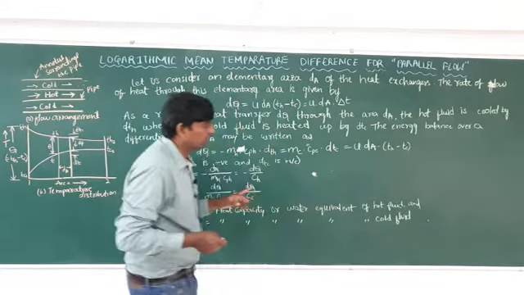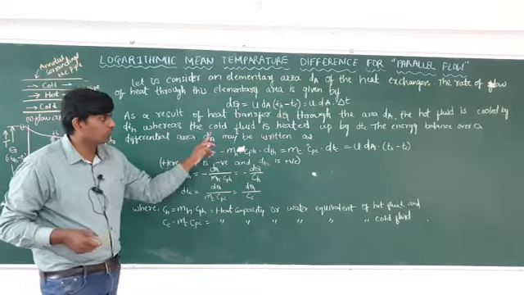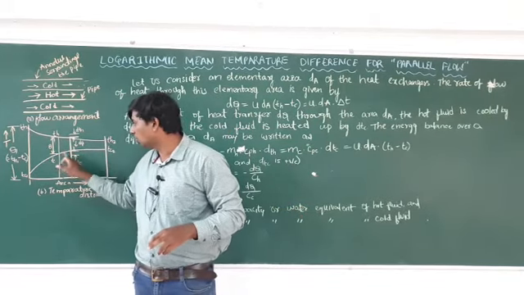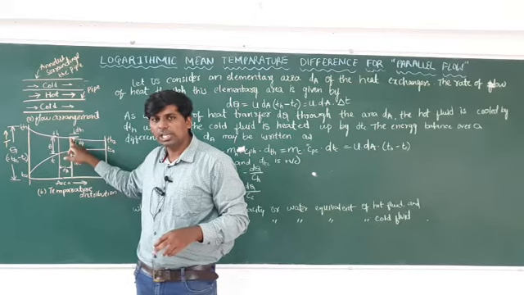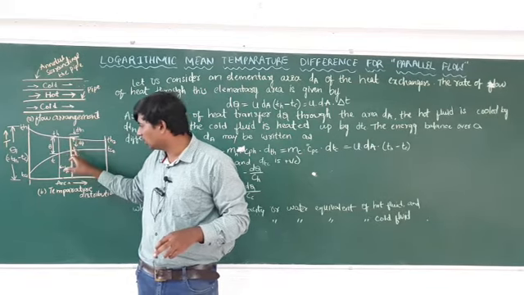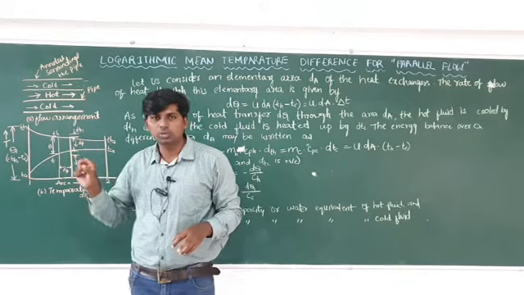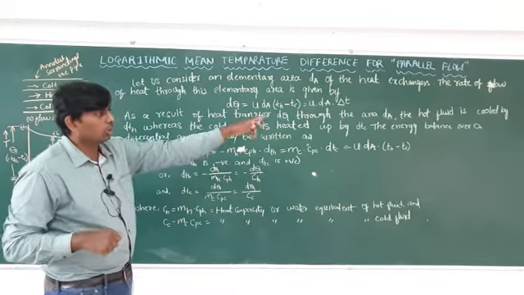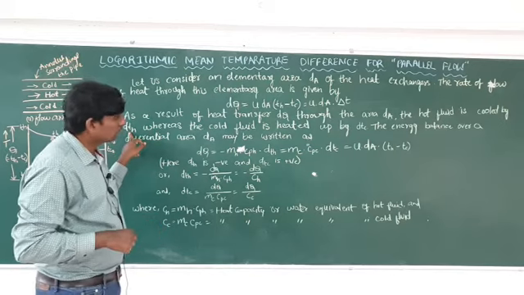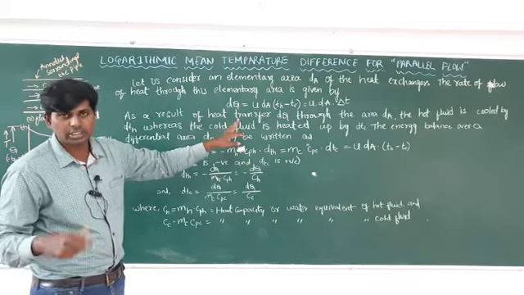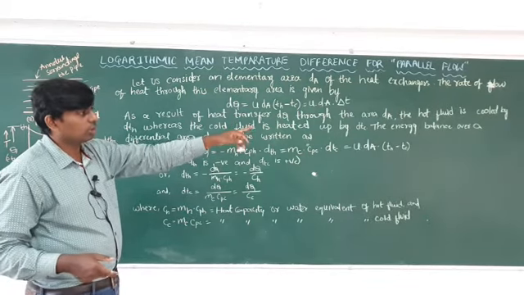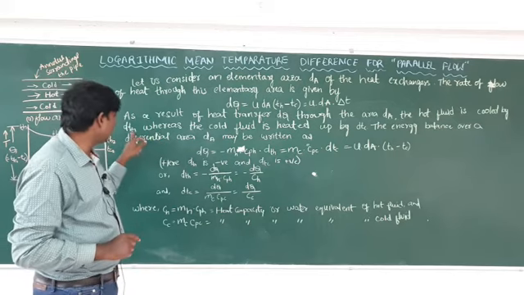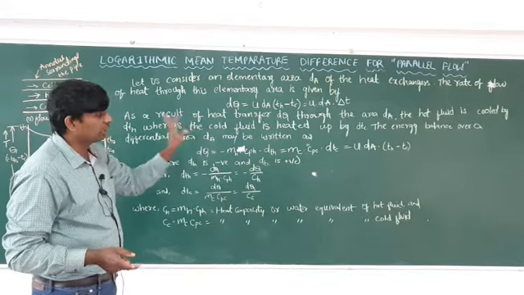The hot fluid is cooled by the cool fluid and the cool fluid is heated by the hot fluid, so the temperature of the hot fluid is decreasing and the temperature of the cool fluid is increasing. dH stands for hot fluid and dC stands for cool fluid.